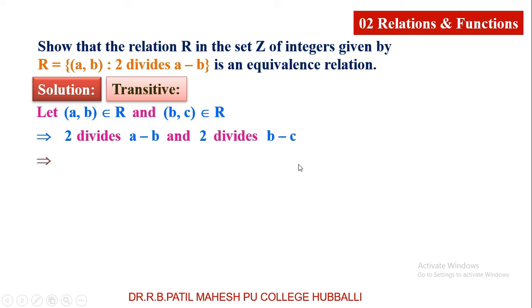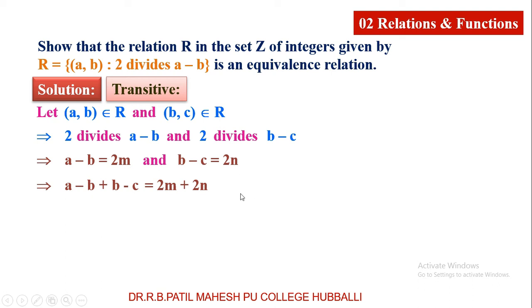Then I will write the meaning of 2 divides a minus b, that is a minus b equal to 2m, and 2 divides b minus c, I will write it as b minus c equal to 2n, where m and n are integers. Now I will add a minus b and b minus c in the LHS. In the RHS, I will add 2m and 2n.